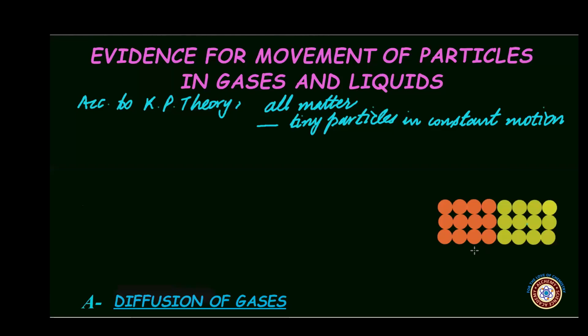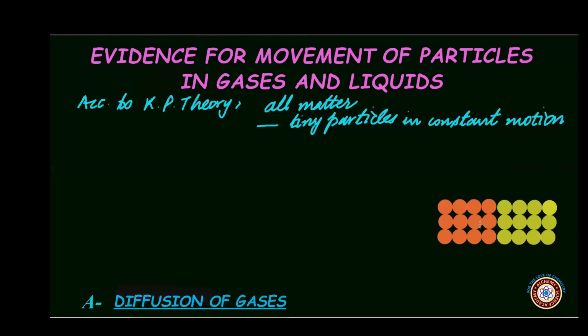Since the particles of solid do not leave their mean positions and only vibrate, there is no question of any spreading of particles of solid. For example, had there been diffusion or spreading of particles in solids, the centuries-old buildings would have collapsed in no time. So it means that particles of solid cannot intermix with another solid because they are not capable of leaving their mean positions, and hence they are not capable of diffusing into one another.